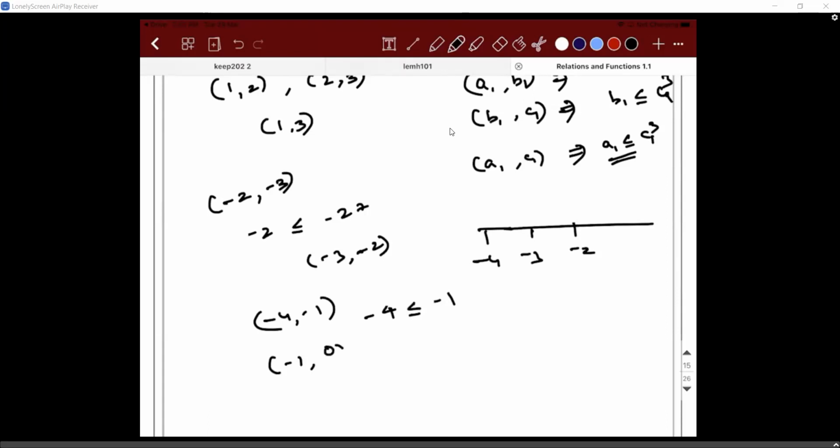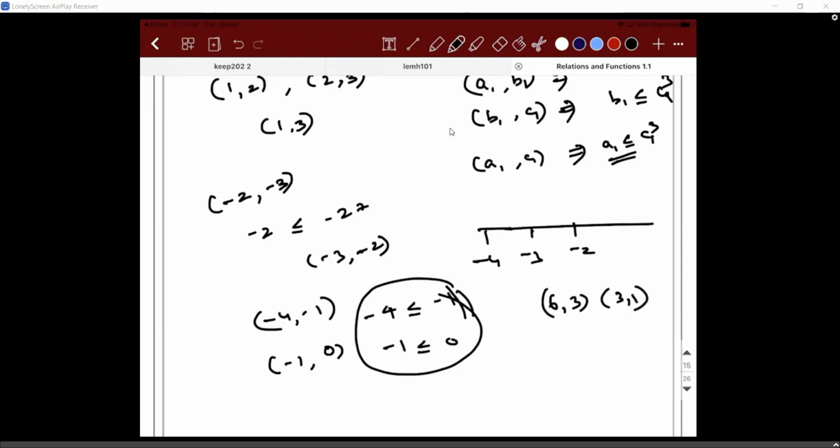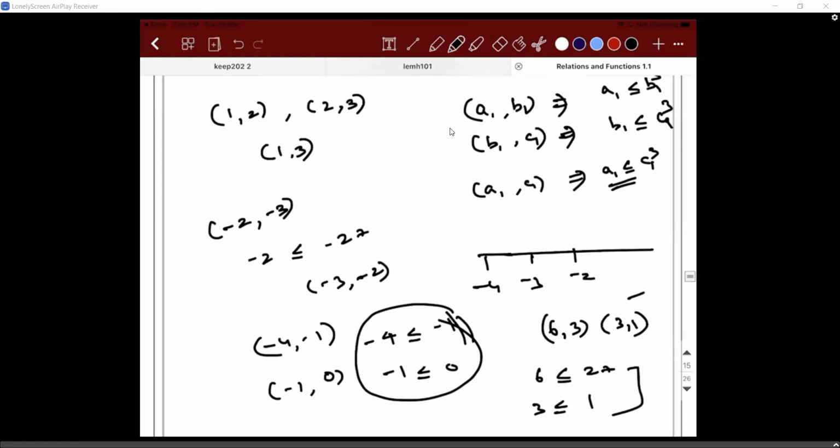Tell me some other number. For example, I take 0. -1 is less than or equal to 0. So it is actually coming like this also. So is it transitive? What is given at the back? Did they say it is transitive? I don't think so, because I feel it will fail for the fractional values. What is the reason they give? Tell me. 6, 3, 3, 1, what will happen? 6 is less than or equal to 27. 3 is less than or equal to... how is 3 less than or equal to 1? So we need to choose those numbers. I think it will fail for fractions. We need to check it.